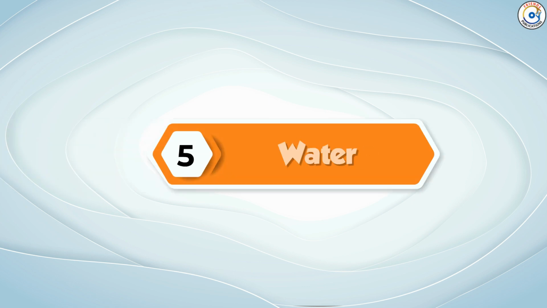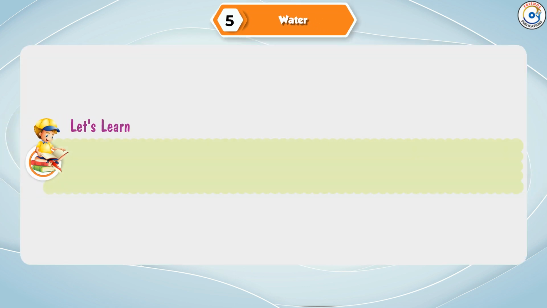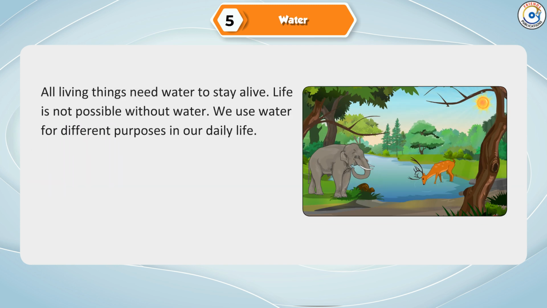Chapter 5. Water. Let's learn the importance of water, sources of water, forms of water, and the water cycle. All living things need water to stay alive. Life is not possible without water. We use water for different purposes in our daily life.